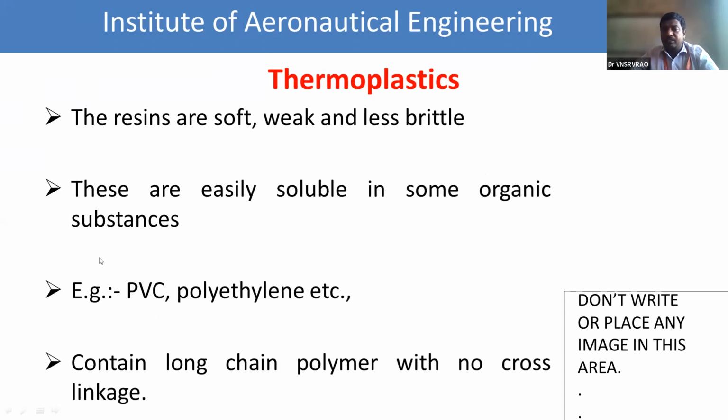And what are the examples for these plastics? Polyvinyl chloride and polyethylene. And it contains long chain polymers with no cross linkage. This point is also very important: it involves long chains, but it does not contain any cross links. That's why the stability of thermoplastics is less compared to thermosetting plastics.